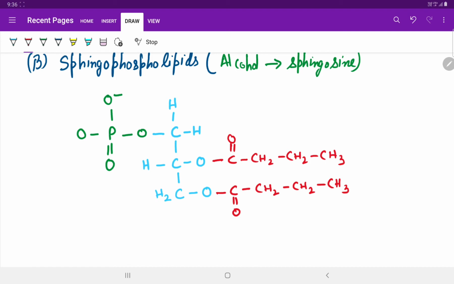Let's once again see. First is the phosphate group. So where is the phosphate group present? See this. I am highlighting the phosphate group. So this is the phosphate group.